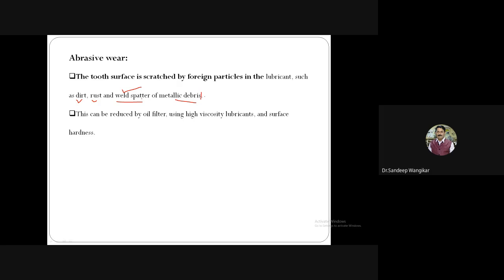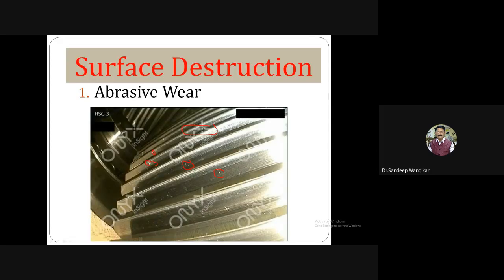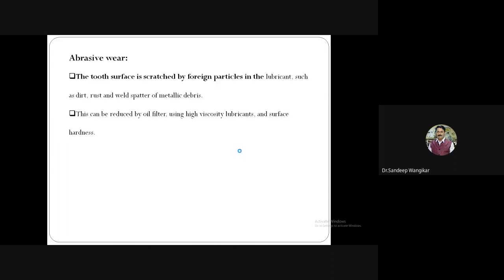If two gears are meshing together, and assume one burr particle is in between the two teeth, and our gear is rotating at 1000 RPM, with the burr particle in between the two teeth, definitely it will leave an impression. The tooth surface gets scratched due to the burr particle which comes in between the two meshing teeth. Due to this, whatever small scratches you observe, I am highlighting again, you can call these scratches abrasive wear.